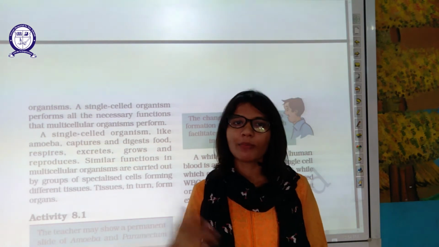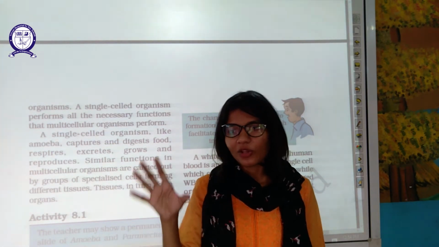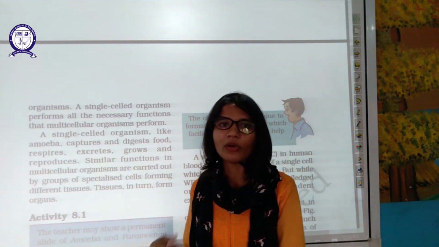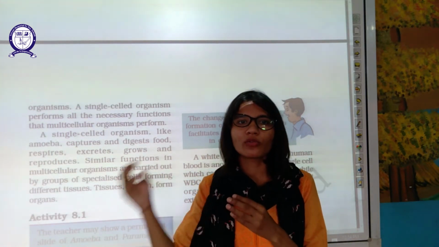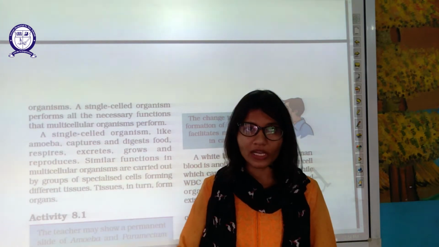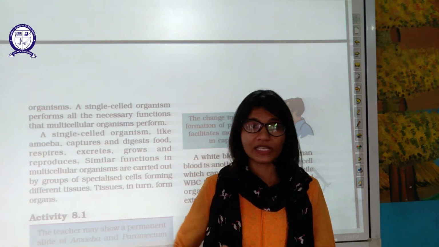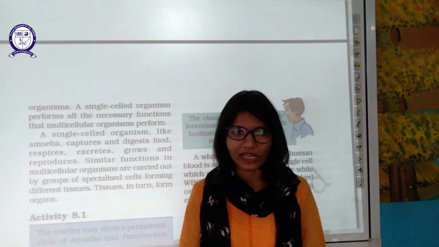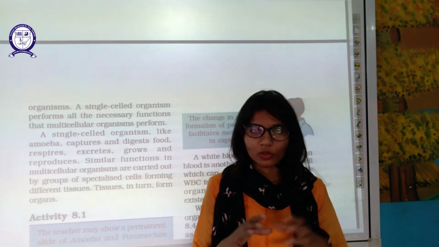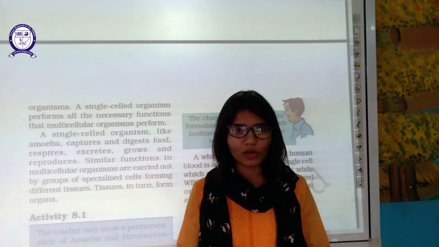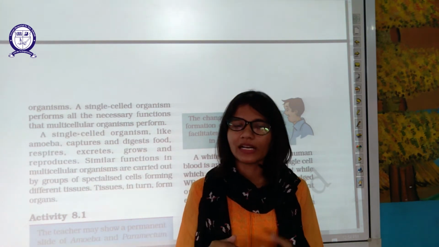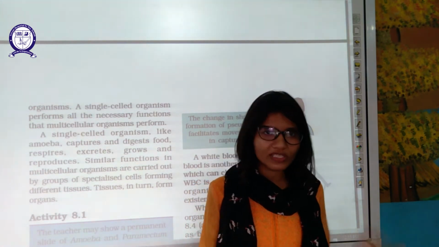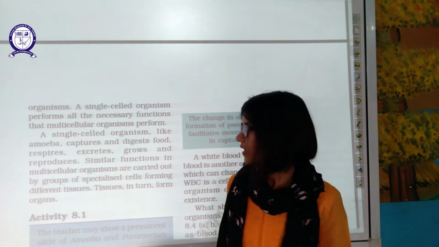And us, if you compare amoeba and human beings, having multiple cells, they group together to form the tissue, then tissues group together to form the organ, which group together to form the organ system. You can see the hierarchy of the work division in the case of multicellular organisms. So though both are doing the same kind of thing, it will be more organized in multicellular organisms as compared to unicellular organisms.